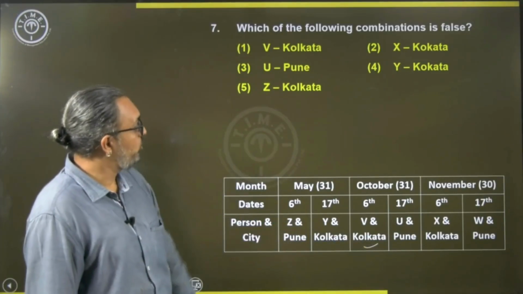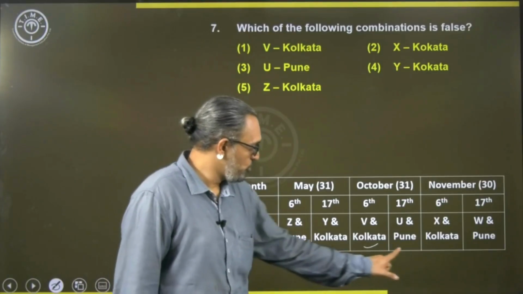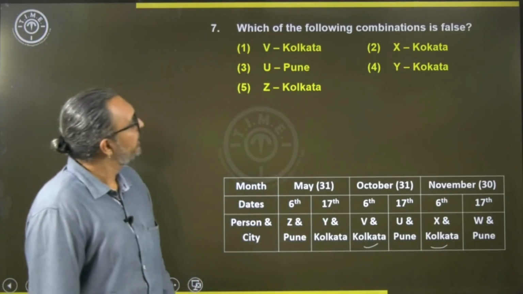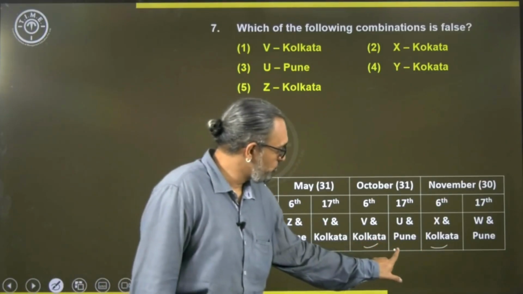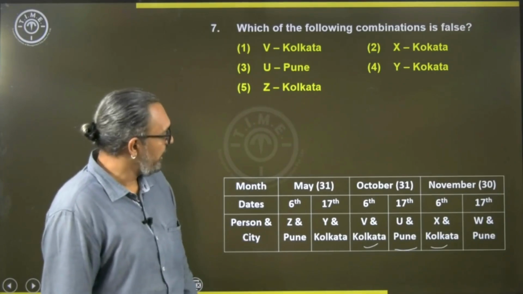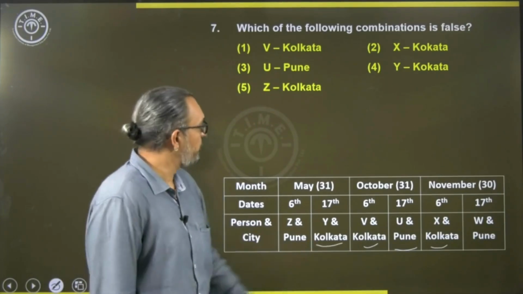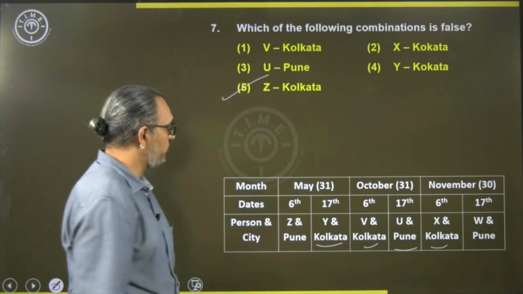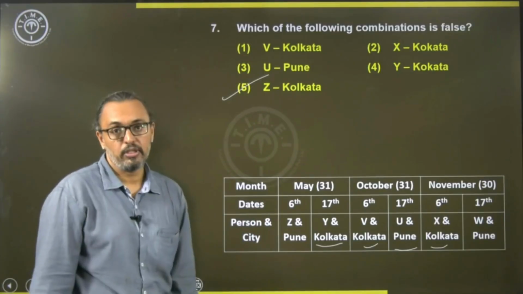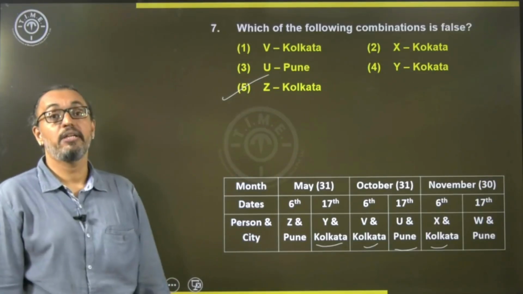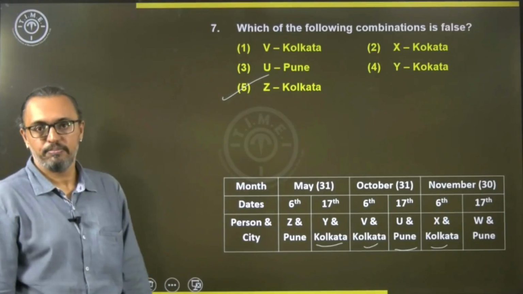Then, X and Kolkata, that is also true. Then, U and Pune, that is also true. Y and Kolkata, that is true. So, that means it has to be the 5th option, Z and Kolkata. Z is not from Kolkata, Z is Pune. I need an option that is false. So, 5th option. Okay.